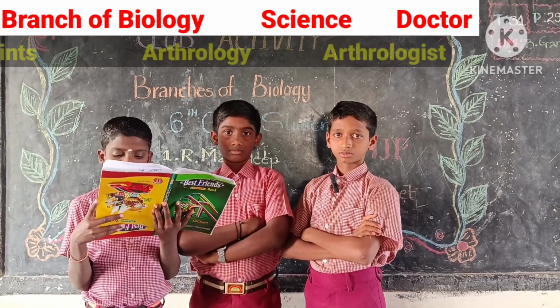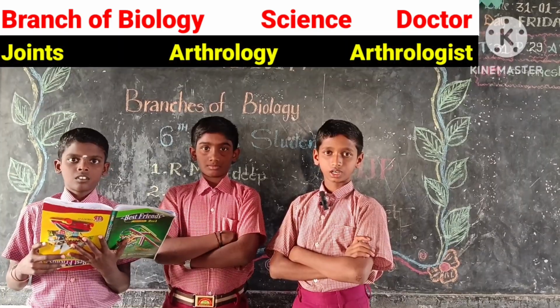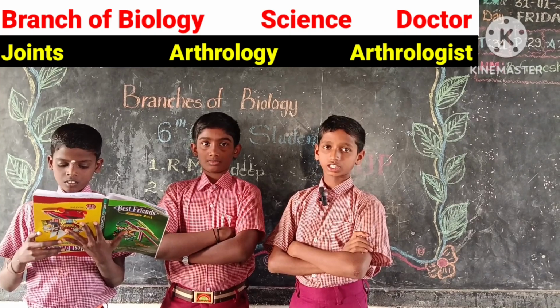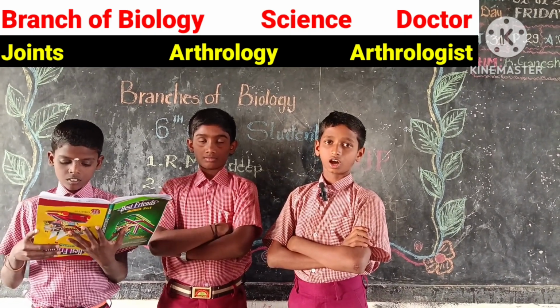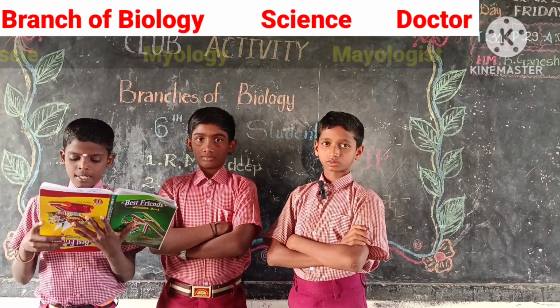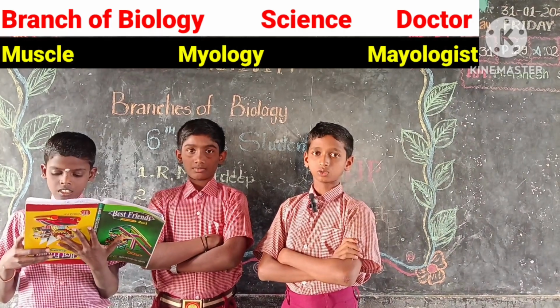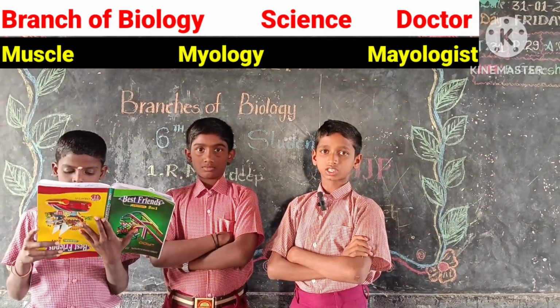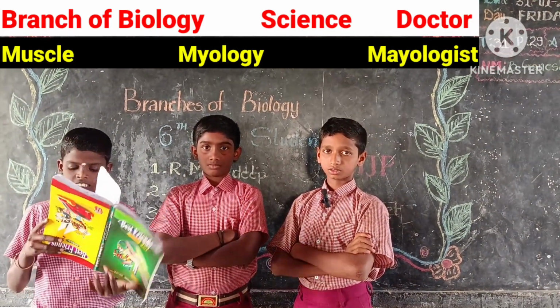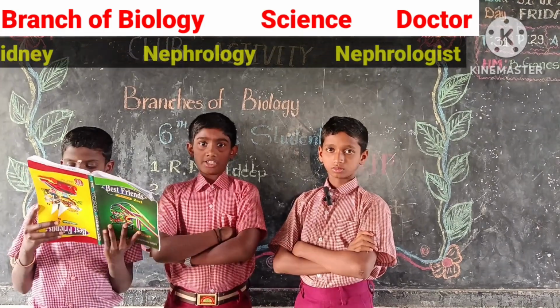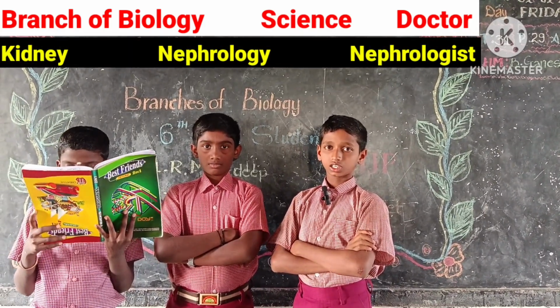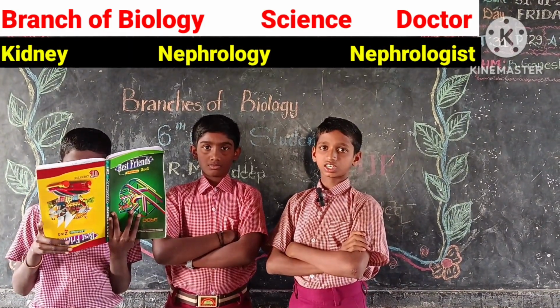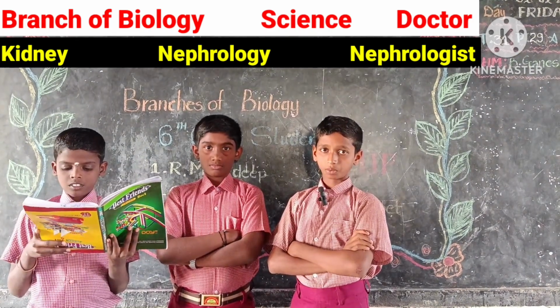What is the study of joints? Arthrology. The doctor who deals with joint related diseases is called an orthologist. What is the study of muscles? Myology. The doctor who deals with muscle related diseases is called a myologist. What is the study of kidneys? Nephrology. The doctor who deals with kidney related diseases is called a nephrologist.